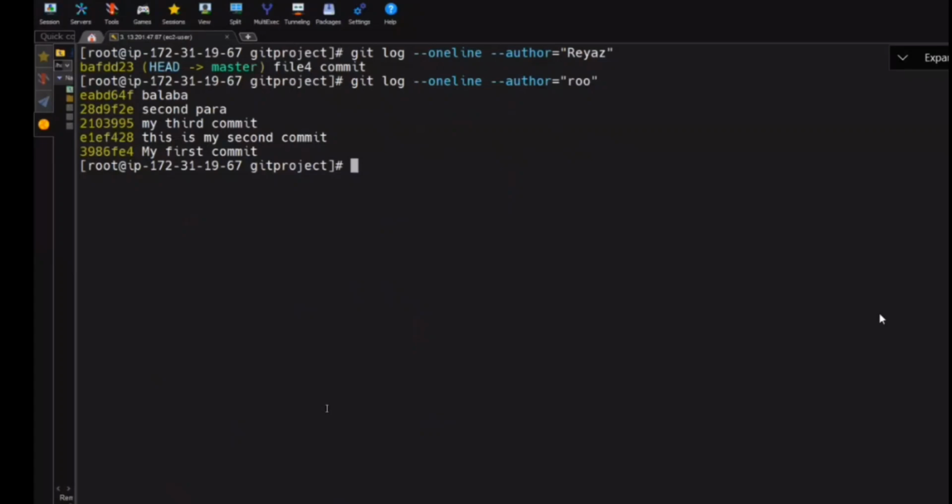See, now, first what we did, we launched an EC2 instance, we logged in. And what we did first? Sudo minus i we did. After that, what we did? Yum install minus y git we did. After that, we created a directory to work on, mkdir git project. We went inside with cd. And then if you do git status, you get an error because it is not initialized. What do you need to do? Git init you need to do. How many times do you need to do this? Only one time. So do git init and then create files, touch or vi index.html, write some data inside it, save it.